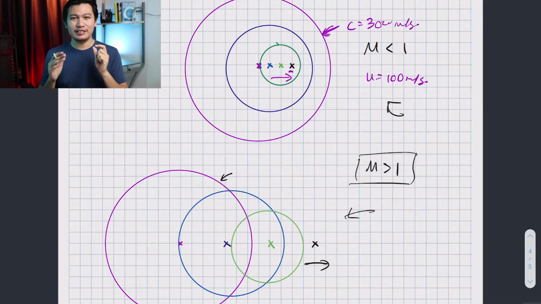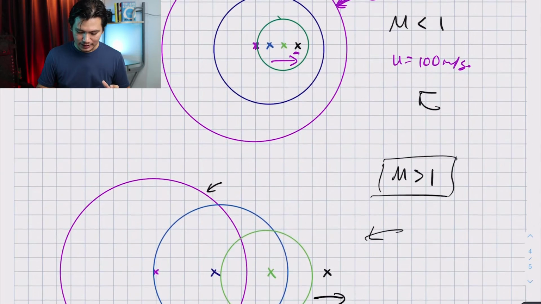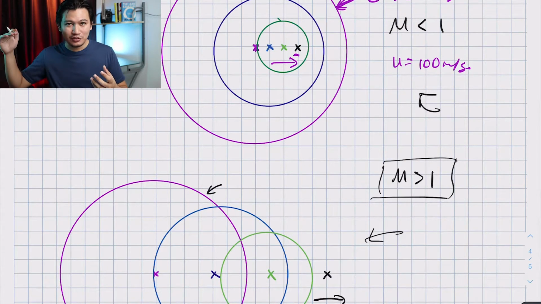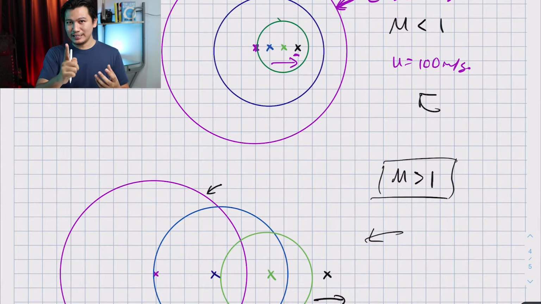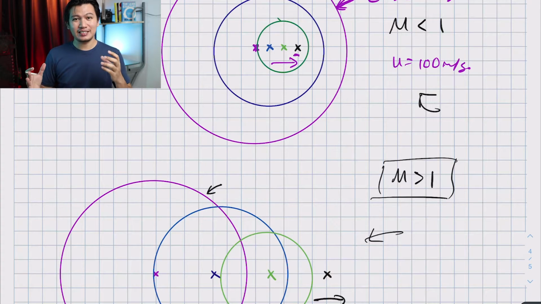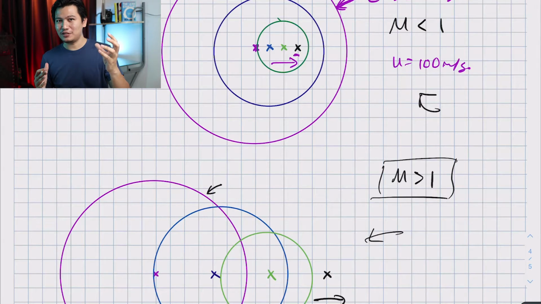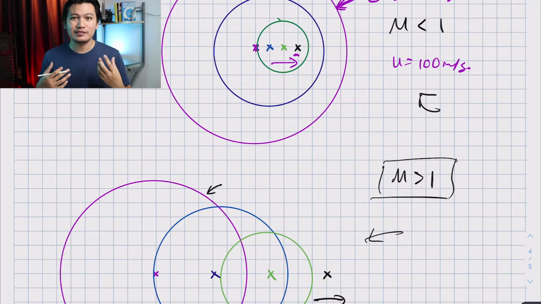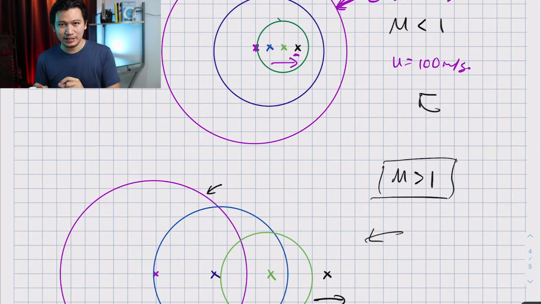This is quite interesting for me because if, let's say, a supersonic jet flies at Mach number greater than 1 and it goes right in front of you, you would see the jet, but you won't hear anything. Isn't it amazing? This is quite counterintuitive because usually when we see something, we expect to hear the sound. And if we see an aircraft, we expect to hear the sound. But this time, if it goes towards you, you never hear anything. So this is the interesting bit about being Mach number greater than 1.